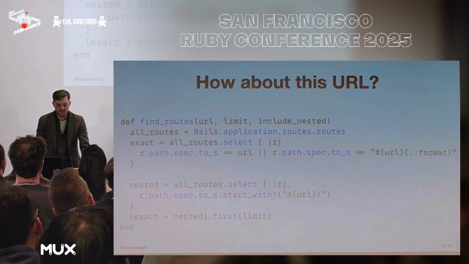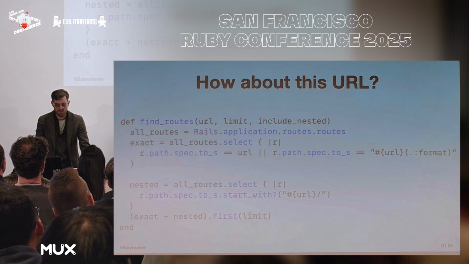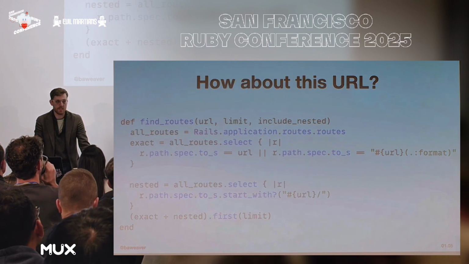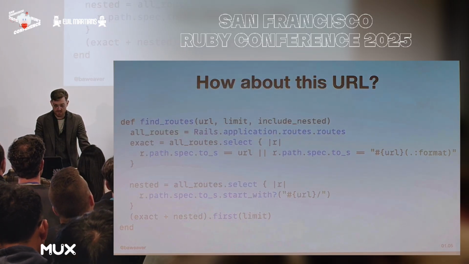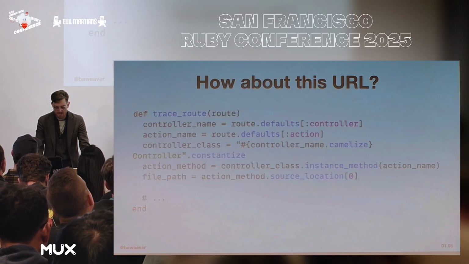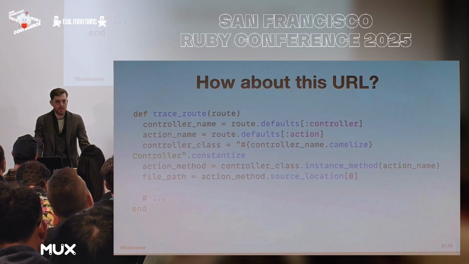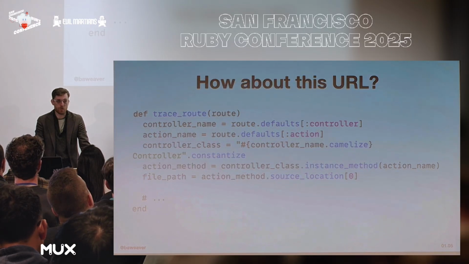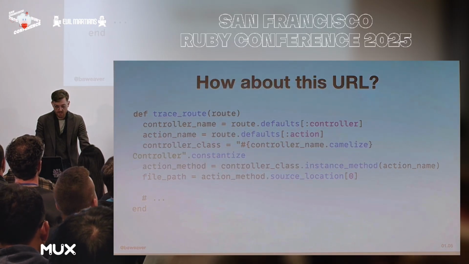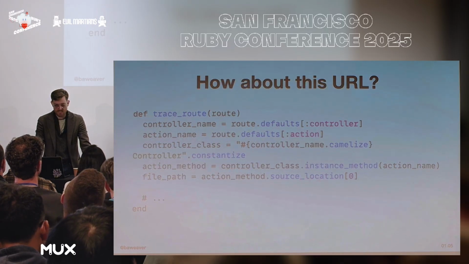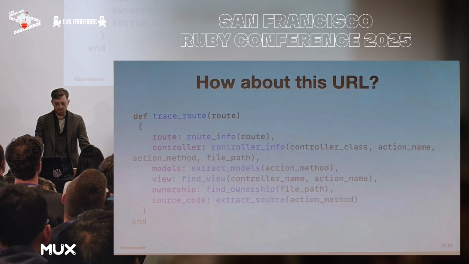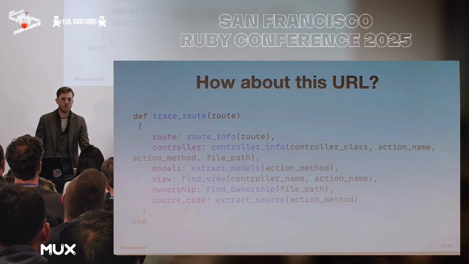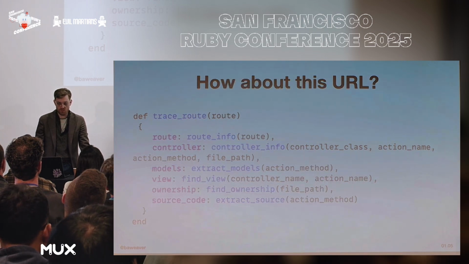So the first thing is we want to find the exact route that we happen to be looking for, and then we want to find all resources which happen to be underneath it if we happen to have nested as an attribute. And then we want to limit that preferably by a reasonable amount if we happen to give a limit. Then it's going to go about getting more data in there, such as what's a controller name? Routes have access to that. What's action name? Is it show? Is it index? Is it new? Is it create? And then it's going to be able to get that actual controller class, and inside there, the method that it happens to be and the file path. Now, based off of that information, you can make other inferences, such as what's high-level information about the route? What's information about the controller? What models happen to be referenced in this?